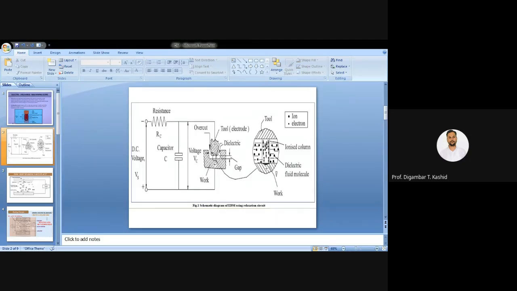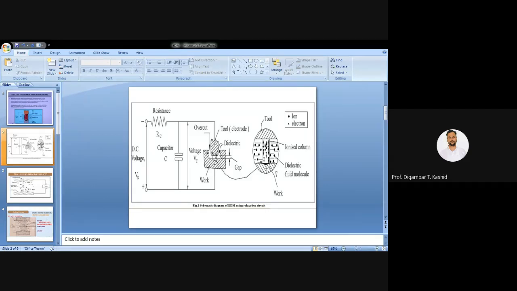So during that discharging, the spark will happen at minimum resistance, where there is a minimum inter-electrode gap, the gap between your tool and workpiece. Where that gap is minimum, during the discharging, the spark will happen due to the minimum resistance.